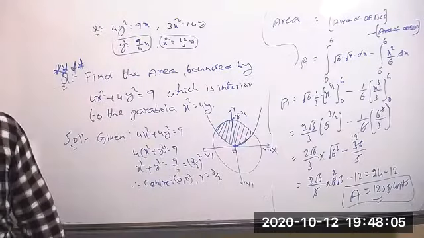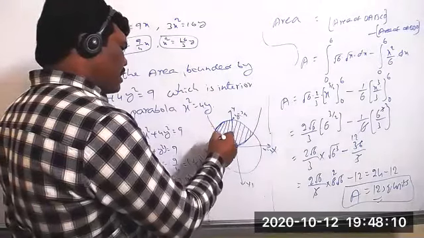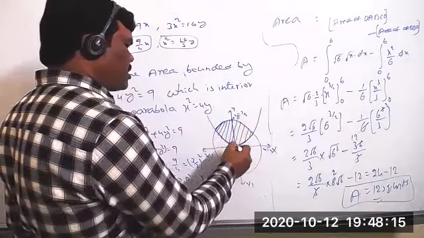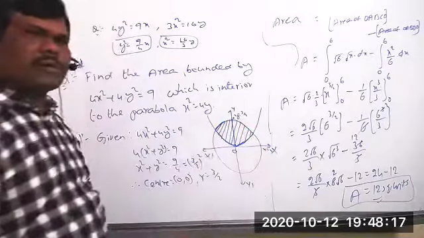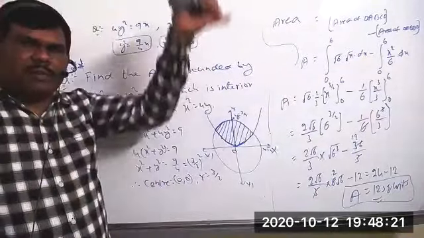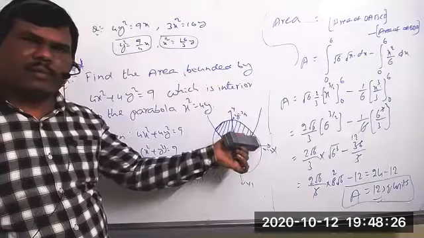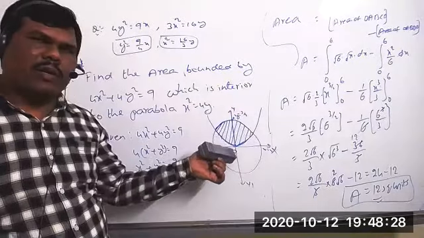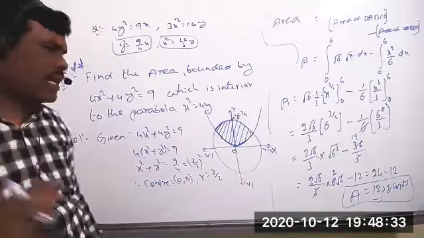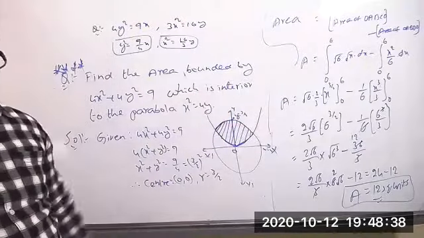Okay, that area we have to find, but all of you should remember that one. If you take this side is part and this side is part, both the parts must be always equal, because the parabola will be extending like this equally. And if you take the circle also, we know that it will be quadrant. It means clearly the two parts must be equal. So just you can find the area of the one part and you can take twice, the area of the whole thing you will get.